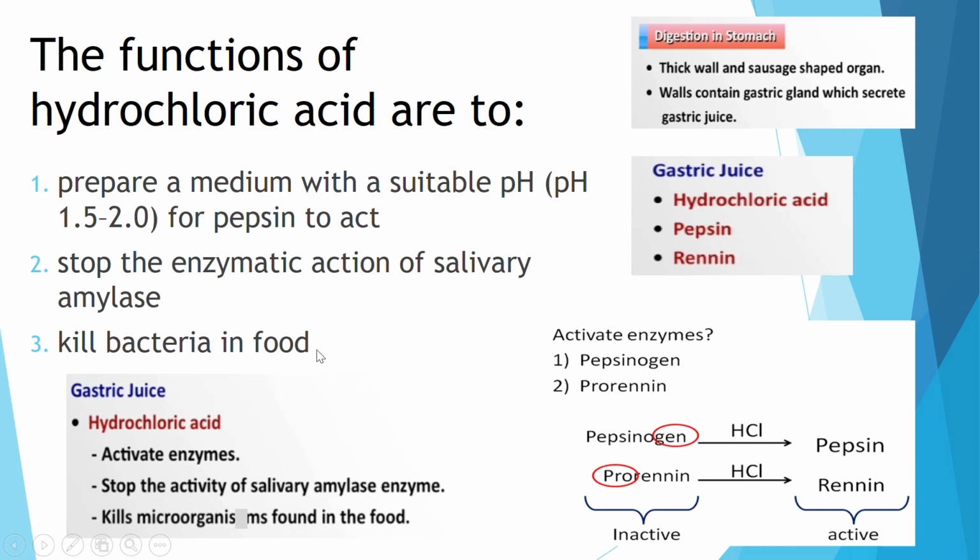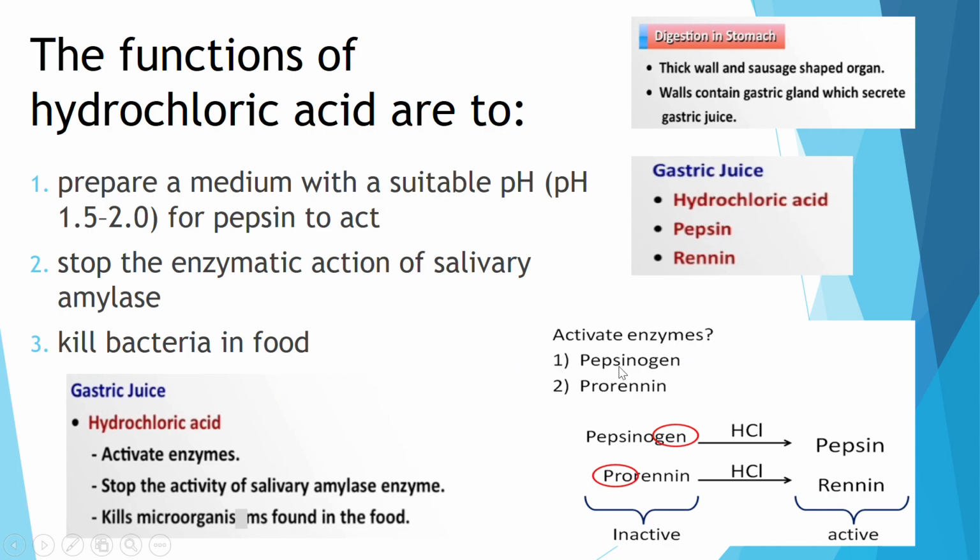Sometimes you eat foods that are not so clean, but you don't get food poisoning and everything is fine. Maybe it is because when the food reaches the stomach, all those bacteria are killed by the very acidic acid in the stomach. All right, activate enzymes.